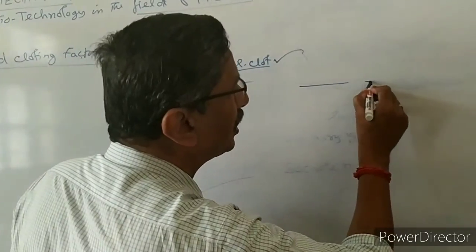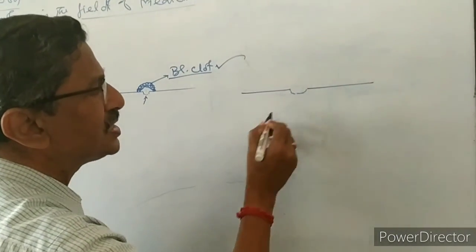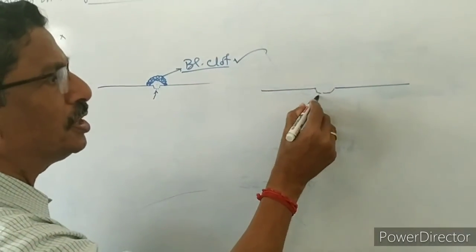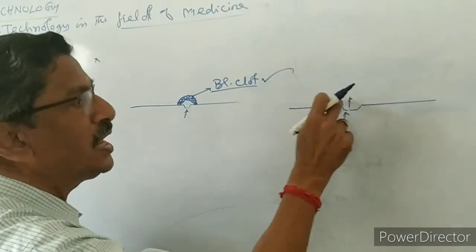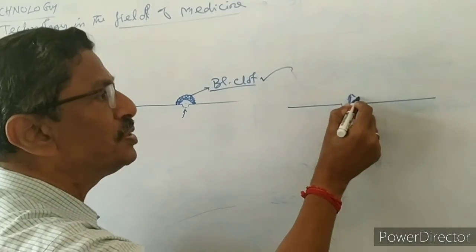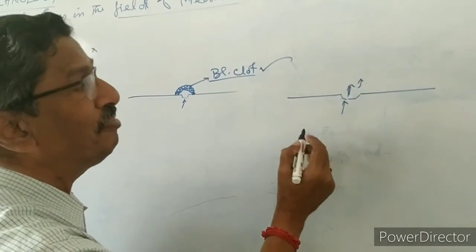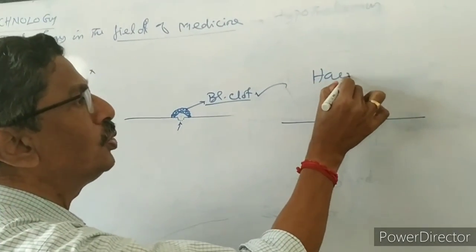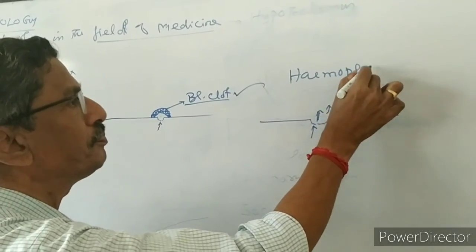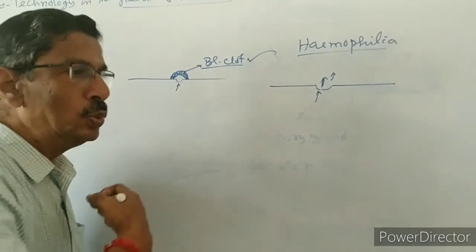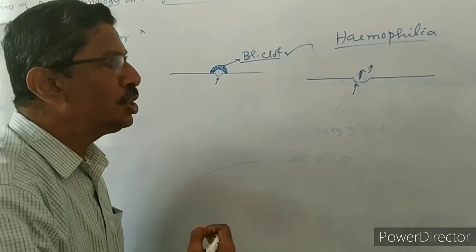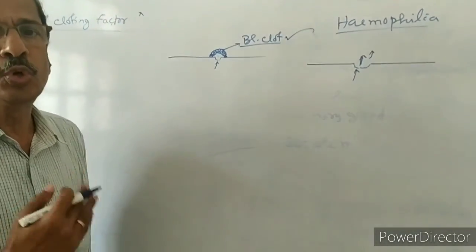For such an individual, if there is damage or injury to the skin, the blood keeps coming out but the clot does not form, so blood continuously flows out. This defect is called hemophilia.